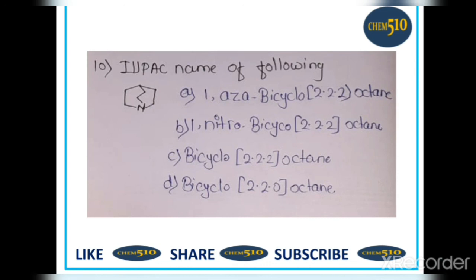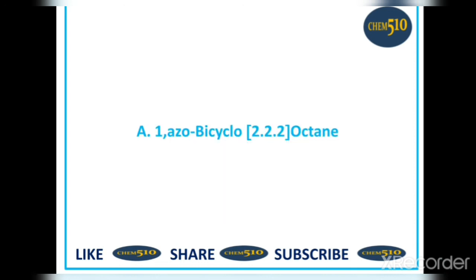Two rings are present, so this is bicyclo, having 2 carbons at each bridge, so 2.2.2, and 8 carbons are present here, so octane. Option A is correct, 1-aza bicyclo 2.2.2 octane is the IUPAC name of this molecule.